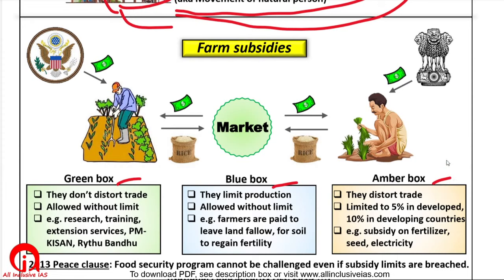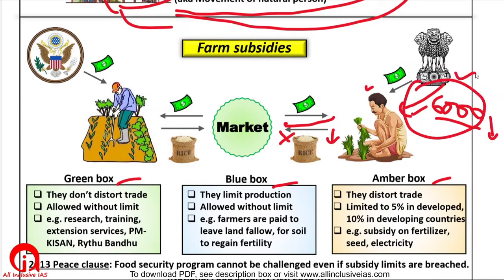Suppose the Indian government gives some training to farmers on how to increase farm productivity, educates the Indian farmer for free, or invests in research and development. These things are not distorting trade. Under the PM Kisan Yojana, the Indian government gives a yearly payment of 6,000 rupees to the farmer. The farmer will not become rich by these 6,000 rupees and start selling rice at a lower price, right? 6,000 is nothing. So such kind of help is allowed without any limit. So these subsidies are called green box subsidies.